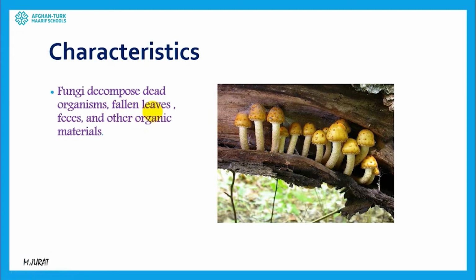The yellow leaves could be a good source of food for them. Or feces, the solid waste substance that animals excrete, can be one of the food sources for them. And also organic materials. I mean, all the components which contain carbon are organic material, and these fungi can use that sort of materials.